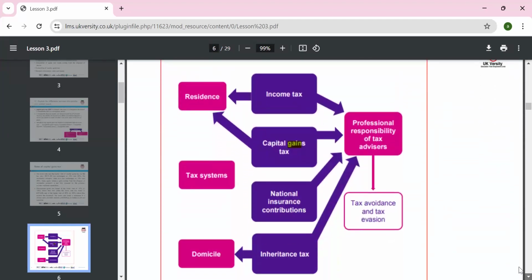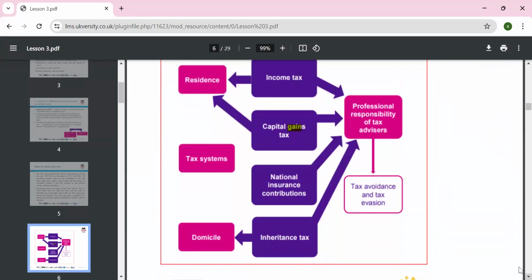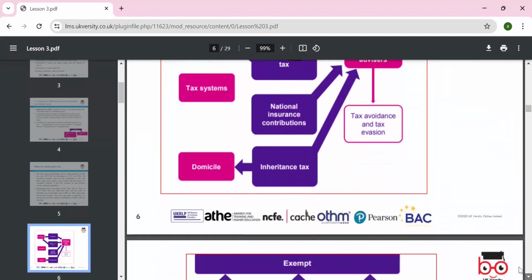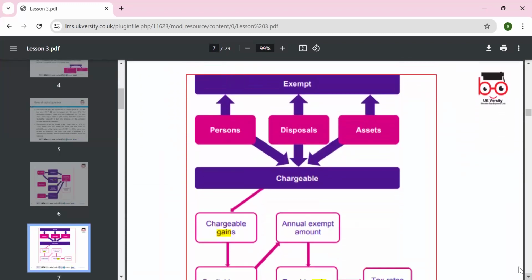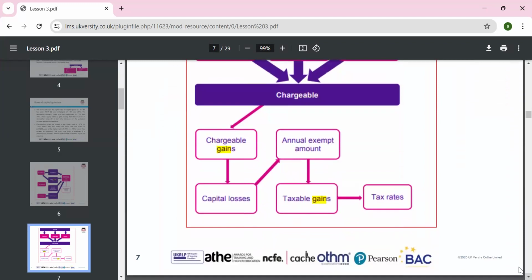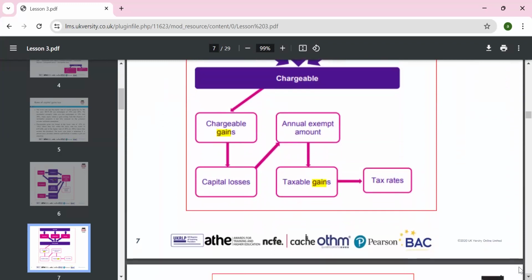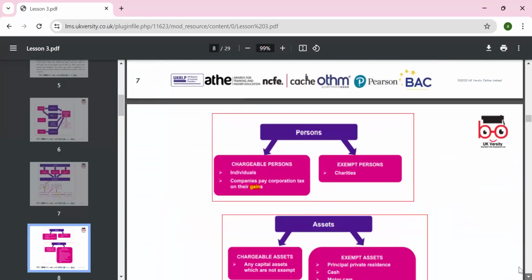Okay, so for capital gains we can look at residence, the inheritance tax system, national insurance, domicile, and tax avoidance. Exempt persons, disposal of assets, chargeable gain, annual exempt limit, and capital gains.